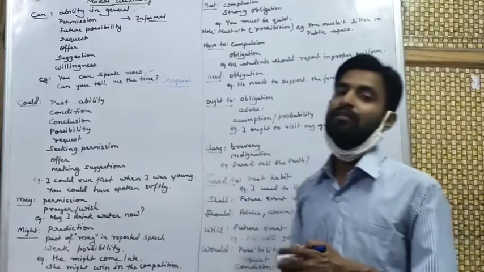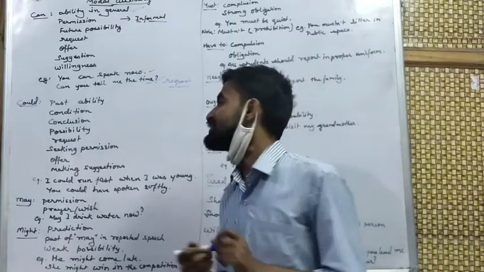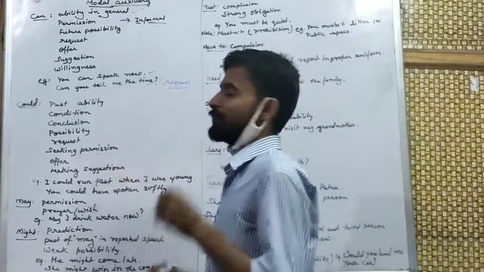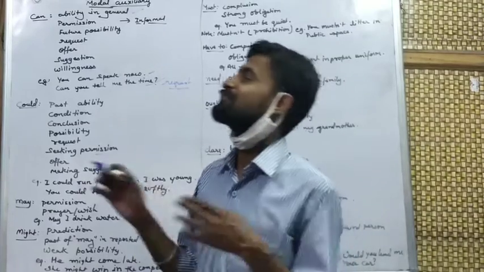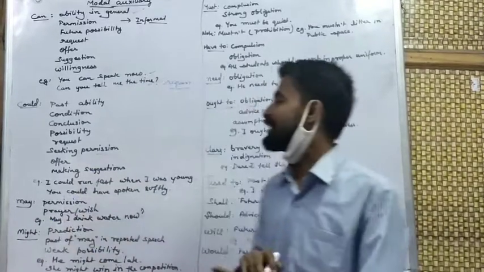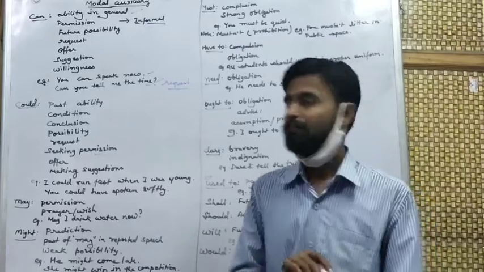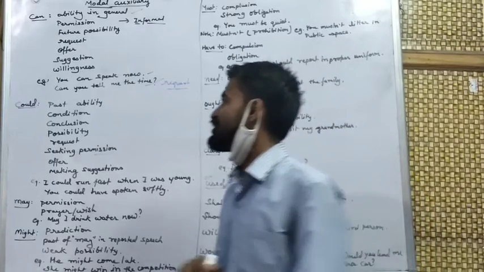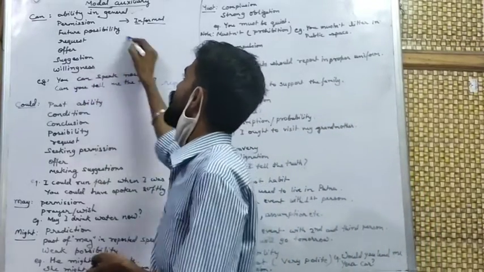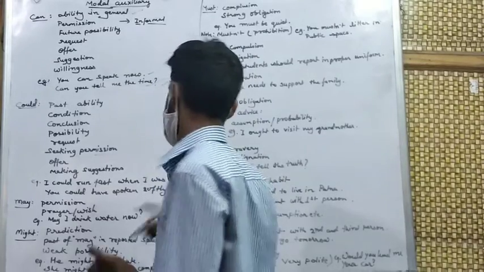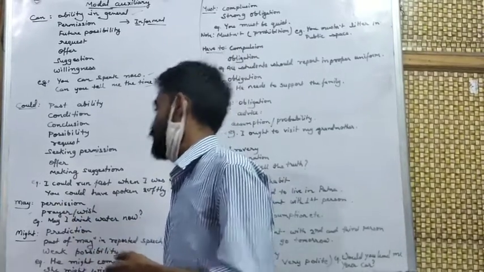Seeking permission. Could I go out? But it is not used on a very large scale. For seeking permission, we say can or we use may. These are the two things that we use for permission.